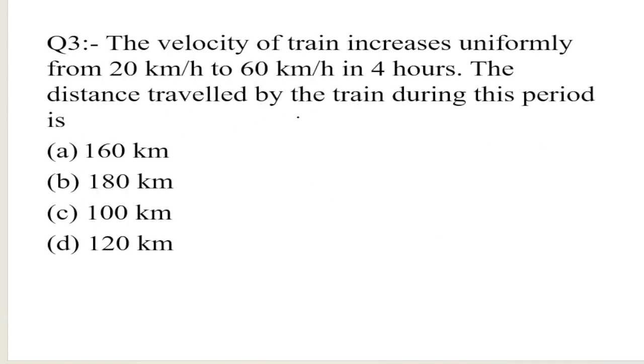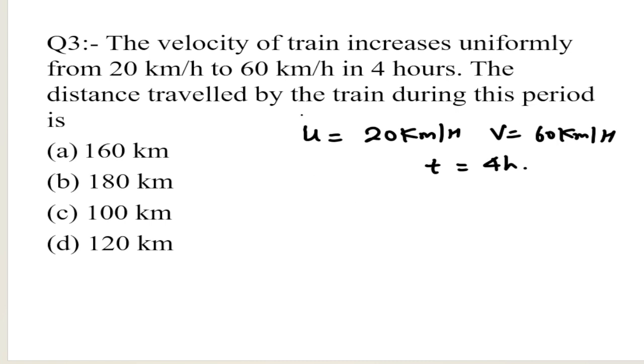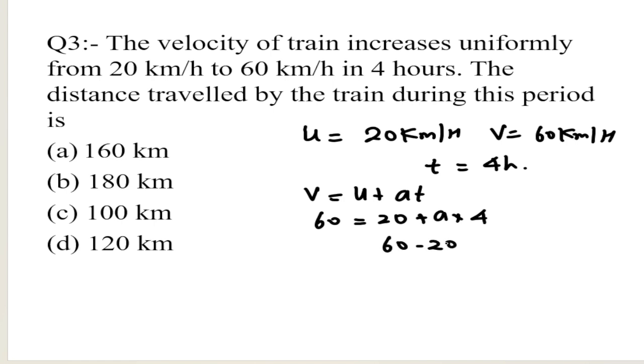Now question number three. The velocity of a train increases from 20 kilometer per hour to 60 kilometer per hour. U is 20 kilometer per hour, v is 60 kilometer per hour, and the time is 4 hours. Find the distance traveled by the train. First of all, we find the value of acceleration using the first equation. 60 equals 20 plus a into 4. 60 minus 20 equals 4a. So 4a equals 40 and a equals 10.